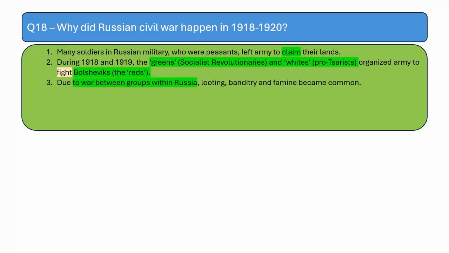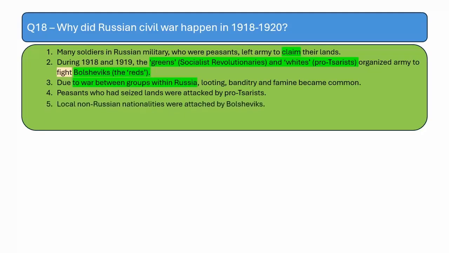So there was a war between groups within Russia. The same people of the same country were fighting each other, which is why it is called a civil war. And looting and banditry and famine became common events. The peasants who had seized land from the nobility were attacked by the people who supported the king, the pro-Tsarists. And the local non-Russian nationalities were attacked by the Bolsheviks.